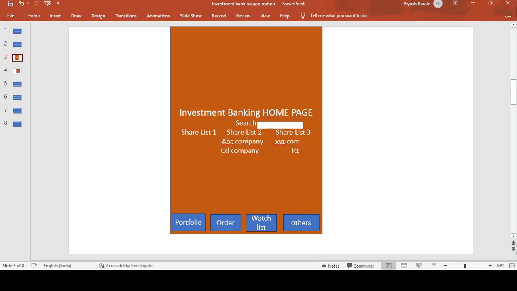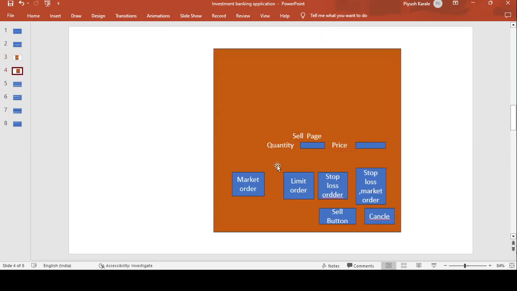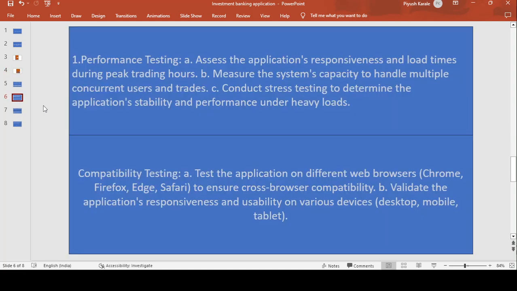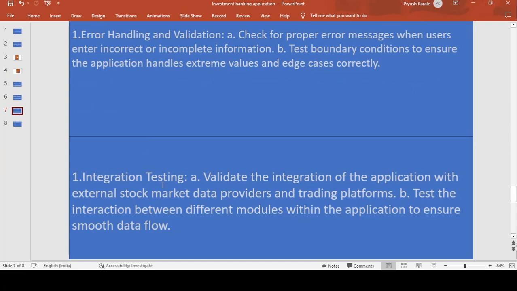If you enter wrong values, for example at the time of buying shares you enter a decimal value like 0.1 or 2, in that case the auto suggestion says that you are entering wrong values. Okay, so whether the auto suggestion works properly or not, or whether the pop-up message shows for whatever incorrect data is entered, that we have to check here. Okay, so next one is the integration testing.